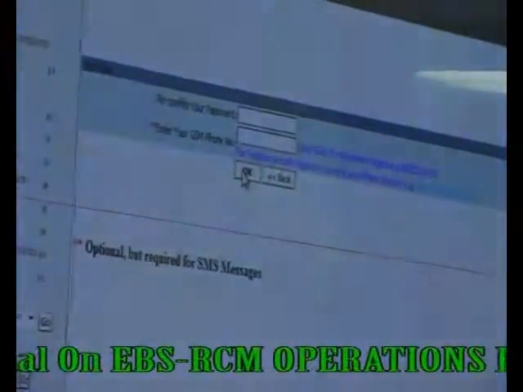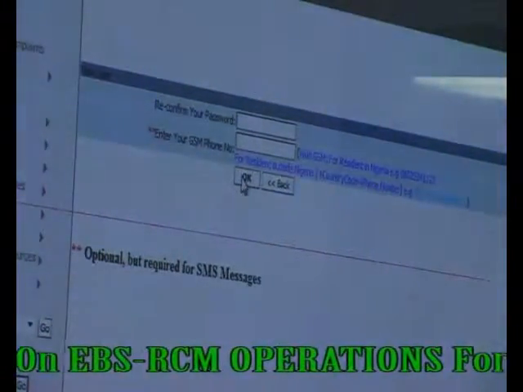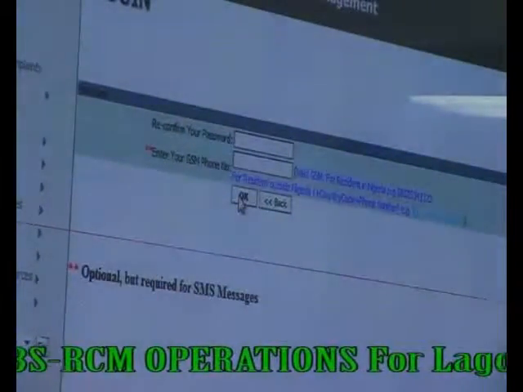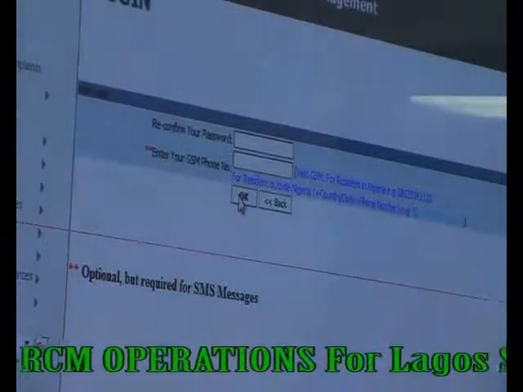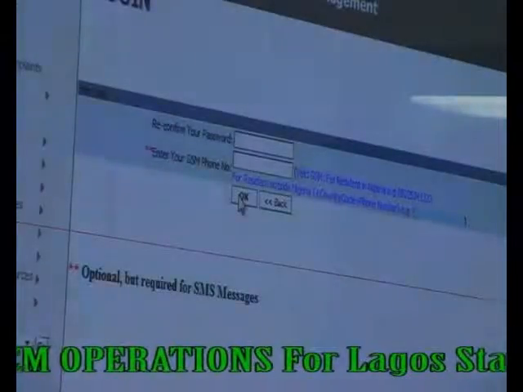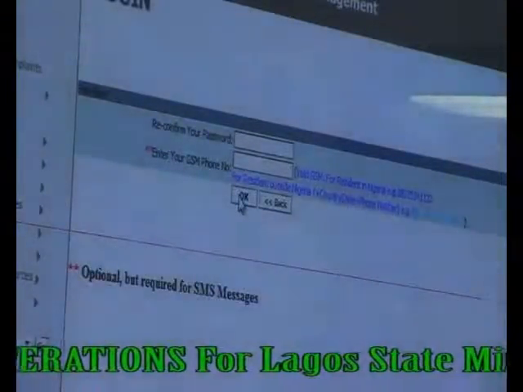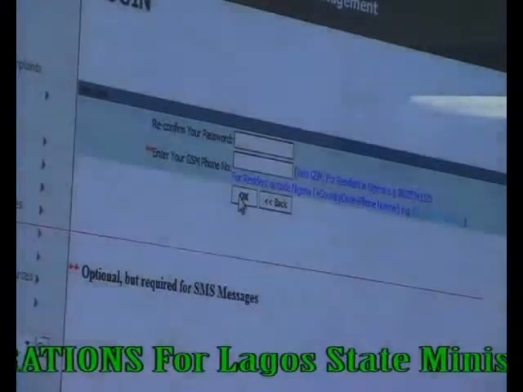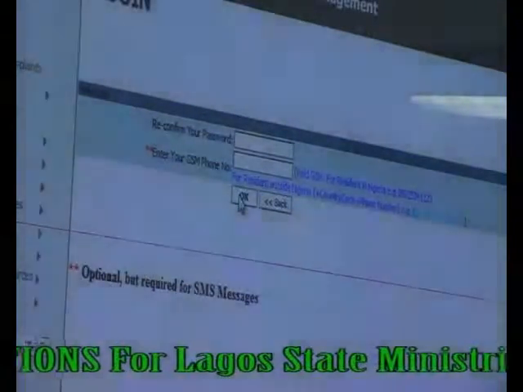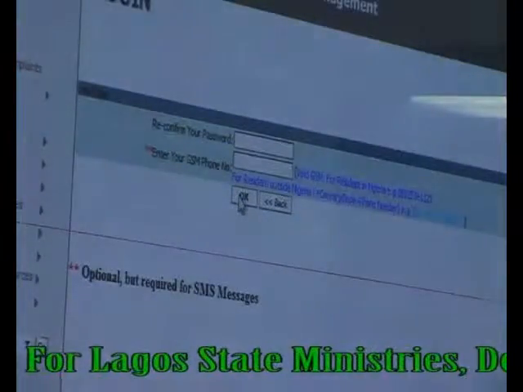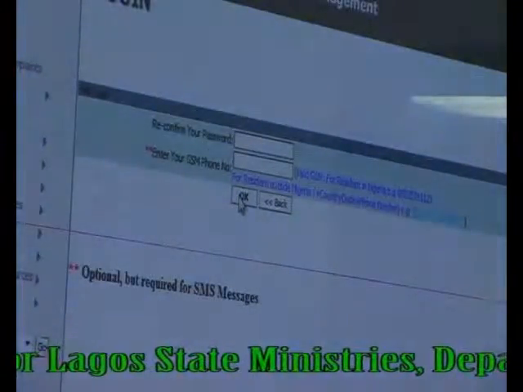which I will not do here now, if you do that and say OK, it will tell you that your password has changed, that your email has changed, and that your security code is sent to your email address or your phone. Search your phone and get your security code. What that means is that you have successfully logged on. And if you go ahead to say OK, it will give you the name for an individual.